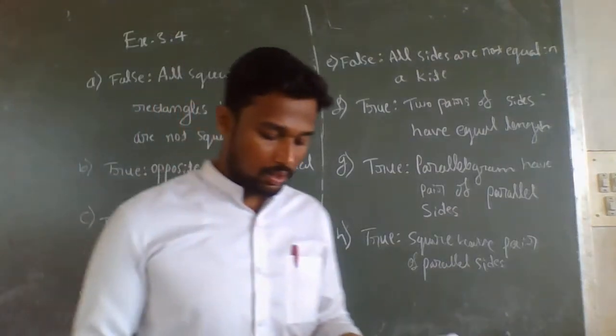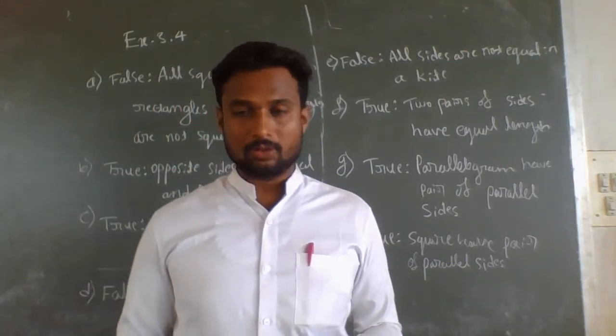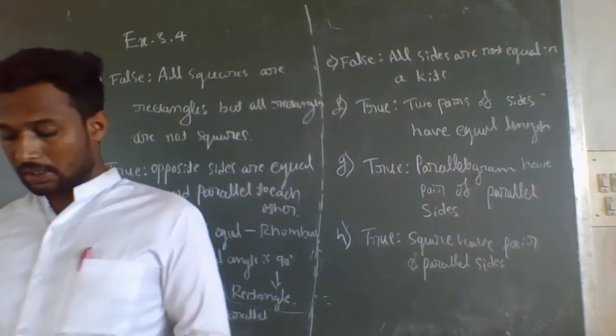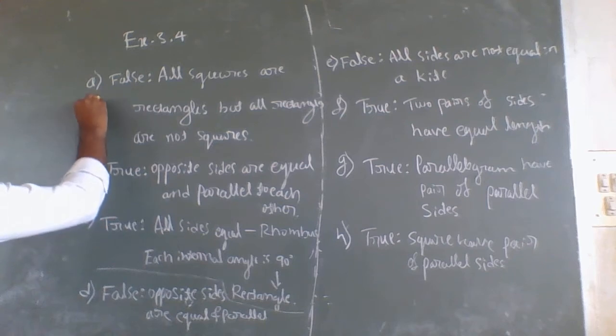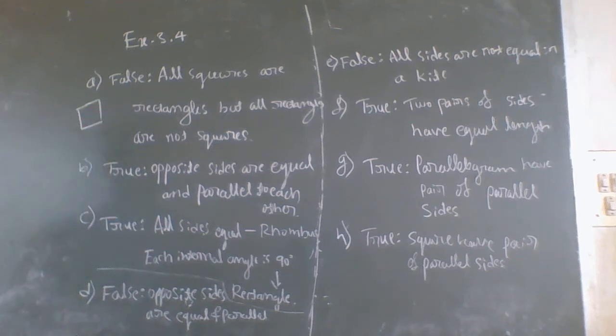Next, question C: all squares are rhombuses and also rectangles. It is true because in a square, all the sides are equal. Therefore, we can say that all squares are rhombuses.